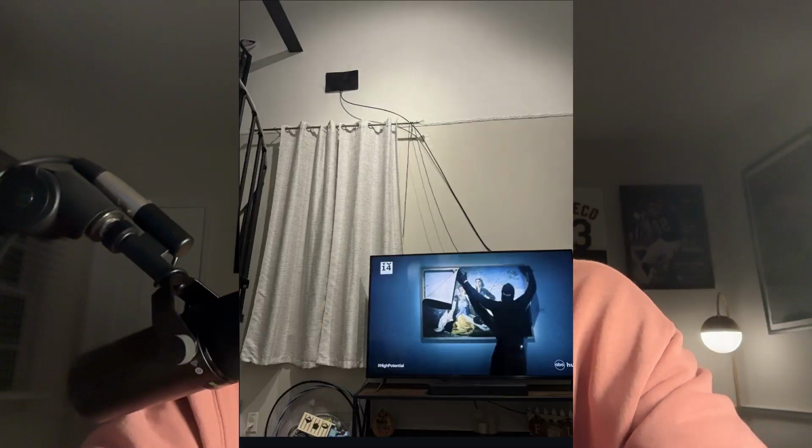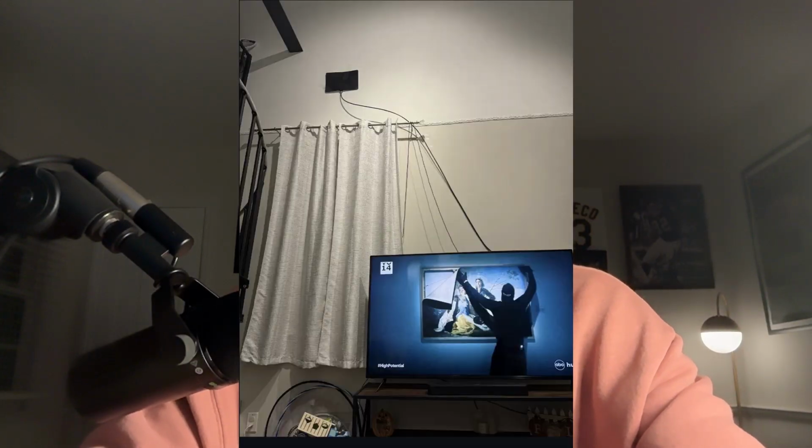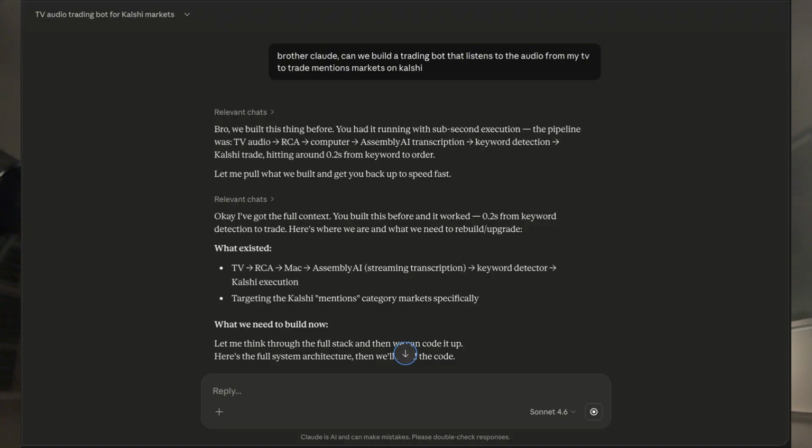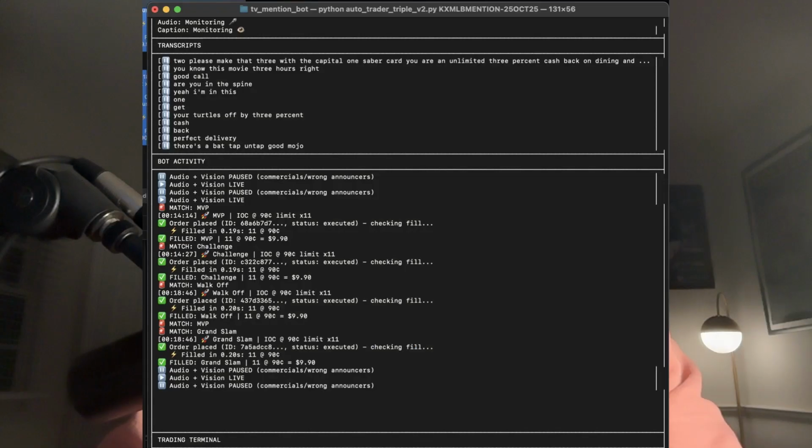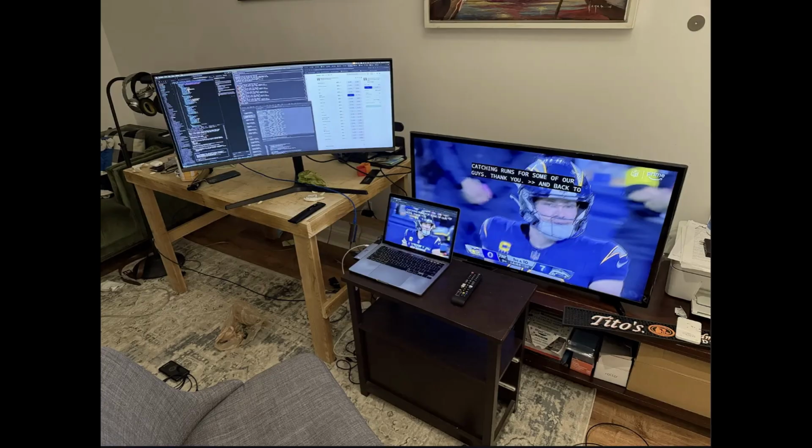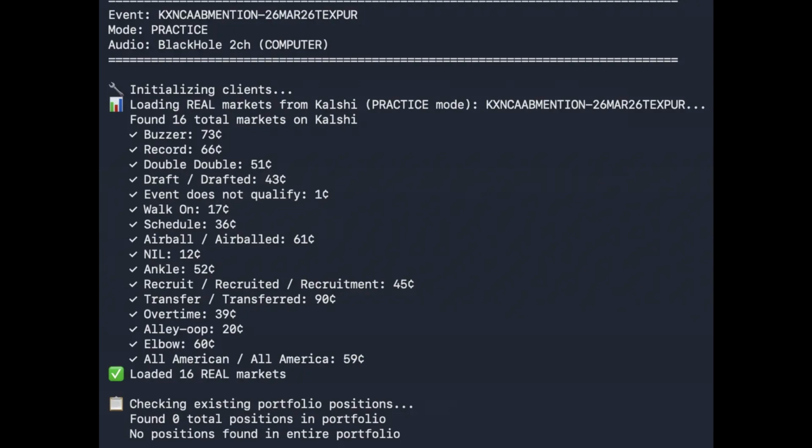I wanted this to be an automated program. So now I had to figure out, okay, how do I get the TV sound into my computer? I went back and forth with Claude, had to code up a trading bot that would listen to the audio. I had a real-time transcription, and that would come across the terminal. And then if the program saw the word mentioned, it would buy. I had the program running and watching the transcription, but then I also had manual commands set up so that I could place buy orders myself as well.